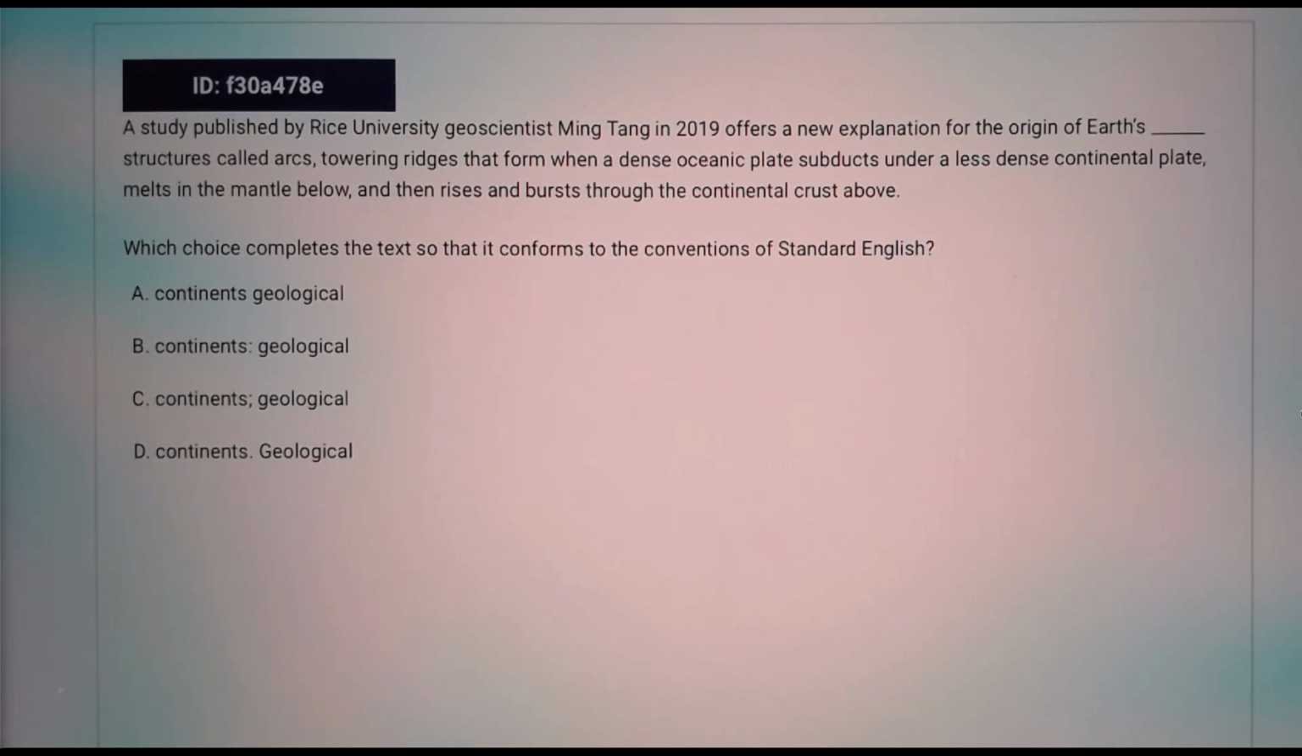A study published by Rice University geoscientists Ming Tang in 2019 offers a new explanation for the origin of Earth's continent. Geological structures called arcs, towering ridges that form when a dense oceanic plate subducts under a less dense continental plate, melts in the mantle below, and then rises and bursts through the continental crust above.